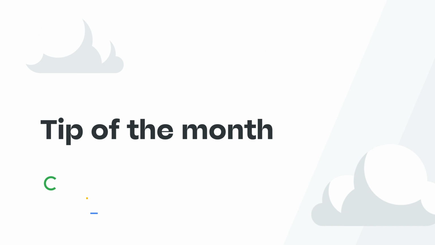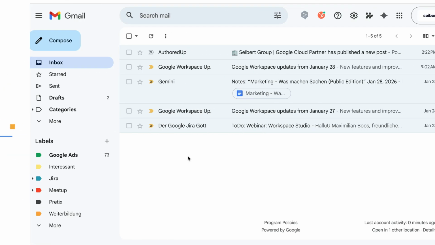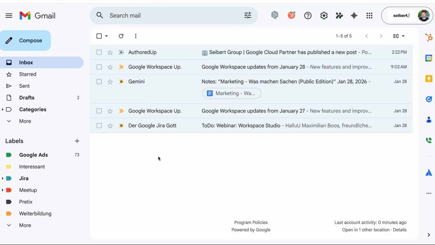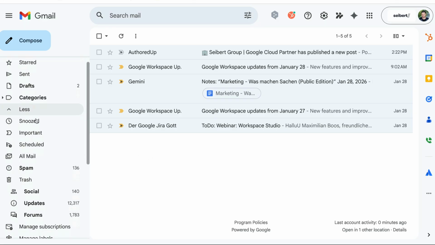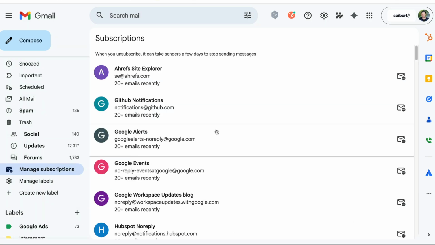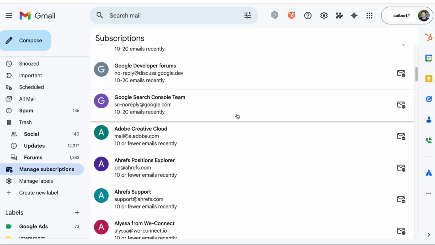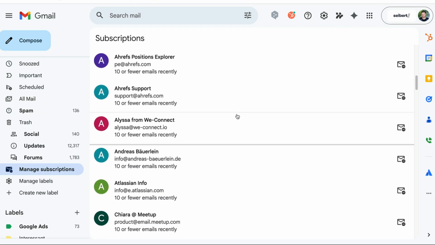Tip of the month. Simply unsubscribe from emails. Are you annoyed because unwanted messages keep flooding your inbox just because you logged in somewhere once? To save you having to search for an unsubscribe link in every single email, Google has built a cool feature into Gmail for you. Click on More in the left sidebar and then on Manage Subscriptions. Here you will find a list sorted by the senders from whom you receive the most emails. If you no longer want to receive such emails, simply click on the unsubscribe icon on the right and you'll have peace of mind.